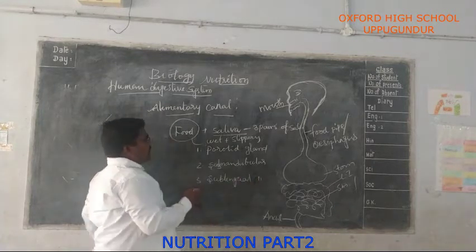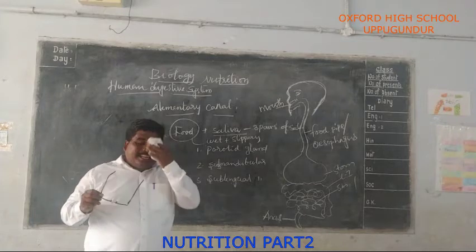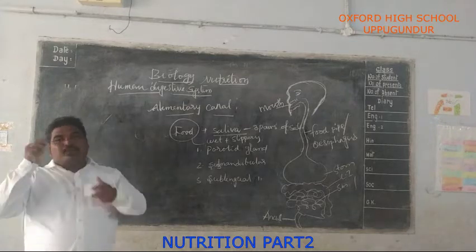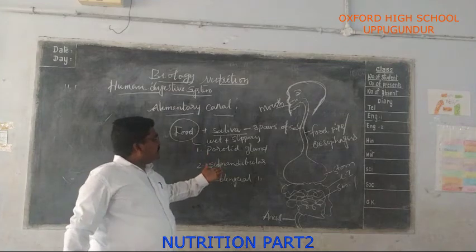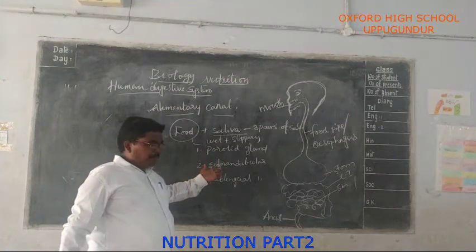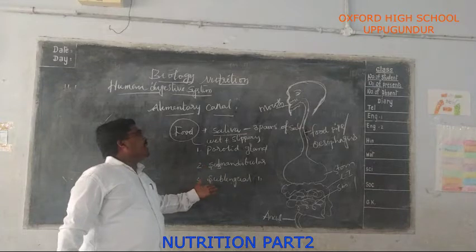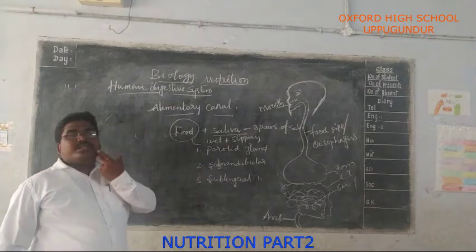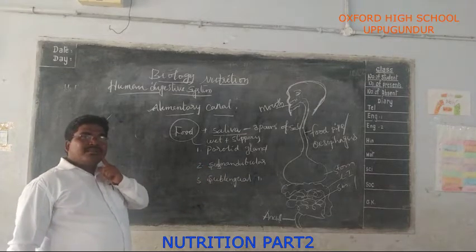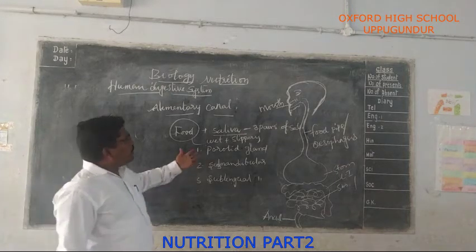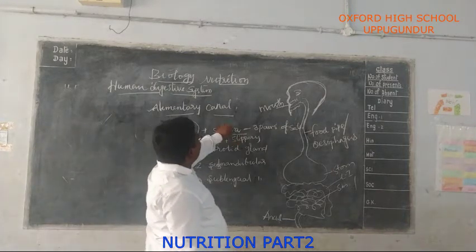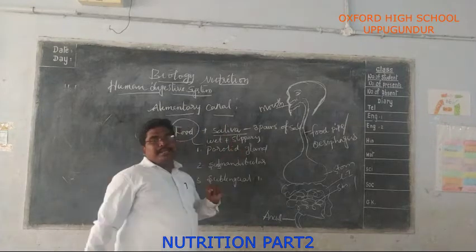Important, students: there are three pairs of salivary glands present in the mouth. One is the parotid gland, the submandibular gland, and the sublingual gland. These are present on the side of the jaw, below the tongue, and in the palate. Now the food is mixed with saliva and is in a wet and slippery form.